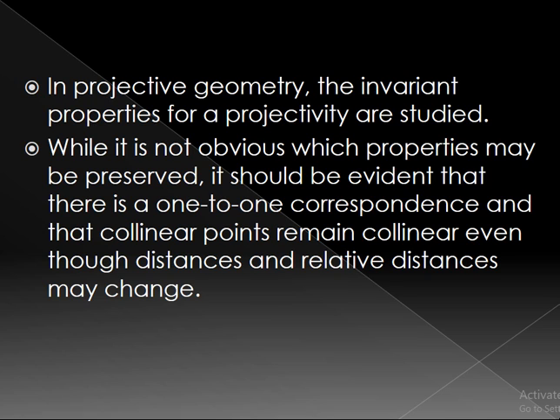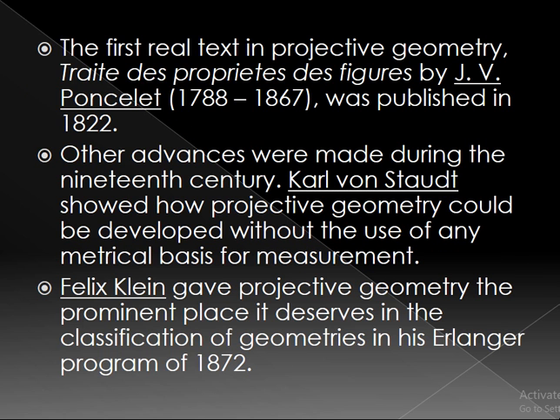While it is not obvious which properties may be preserved, it should be evident that there is a one-to-one correspondence and that collinear points remain collinear even though distances and relative distances may change. This intuitive discussion has introduced several of the basic concepts of projectivity.